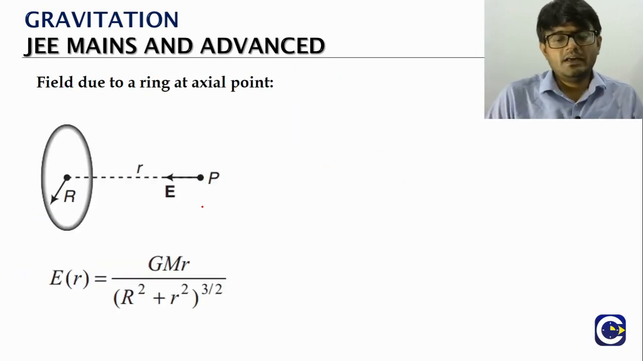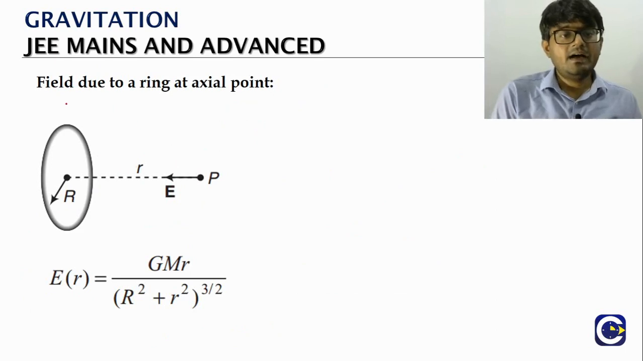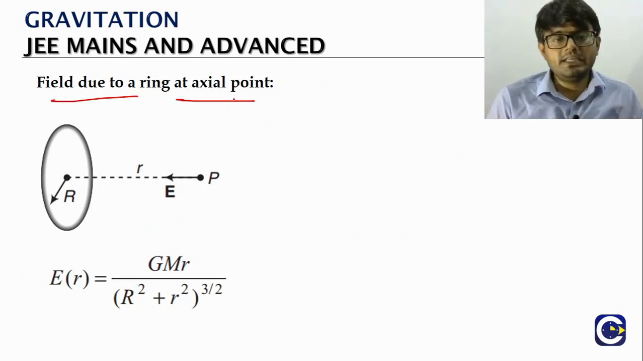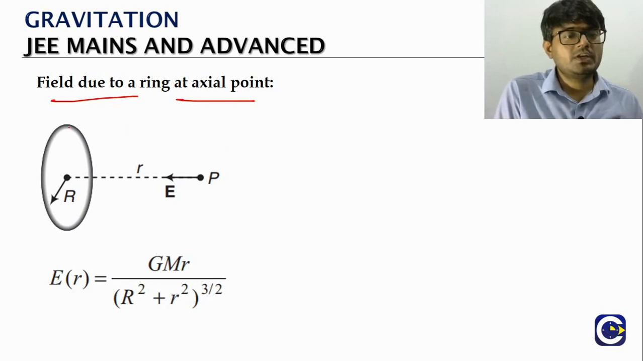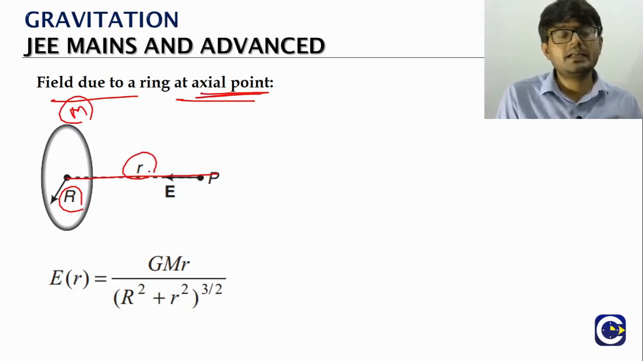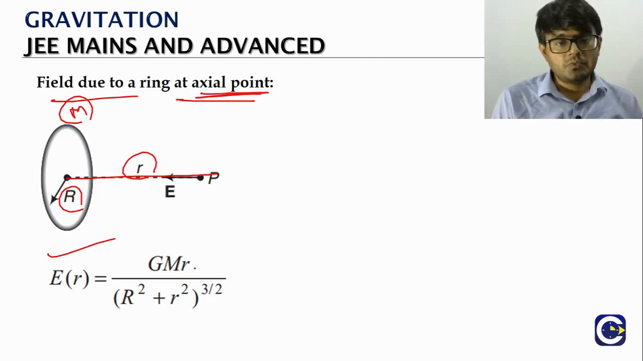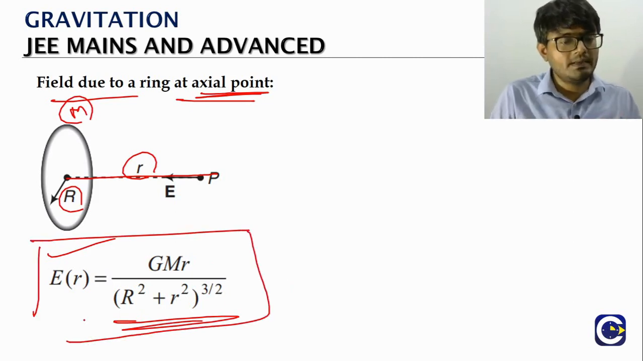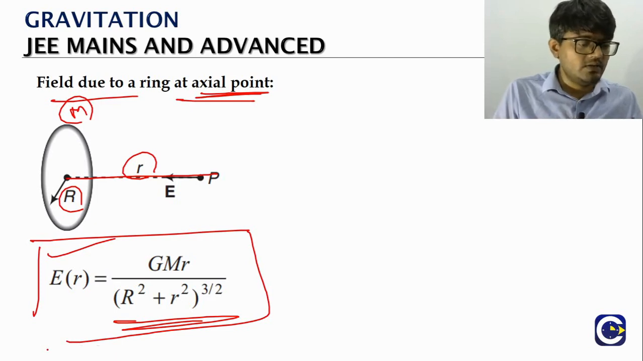And we can even find the field due to other finite bodies, like the field due to a ring. So you take a ring of mass m and radius capital R. If you mark a point on the axial line at a distance small r, the field at the point will be G into mass of the ring into small r by capital R square plus small r square whole power 3 by 2. So we are not going into the derivation of how this comes, but just take it as a result. Again, as I said, this also will come through the integration approach. How? I'll just tell you once.